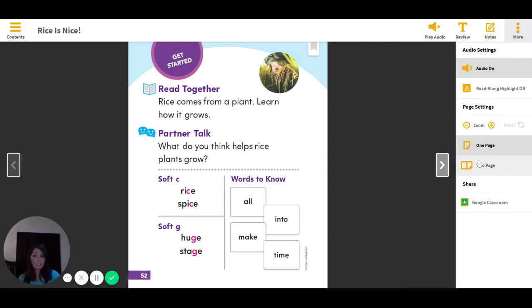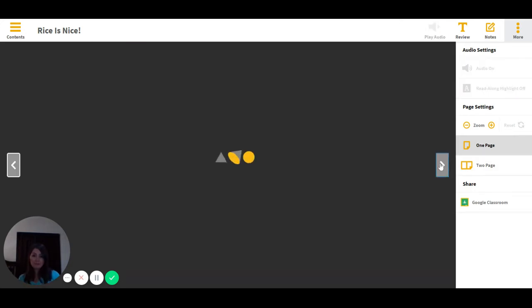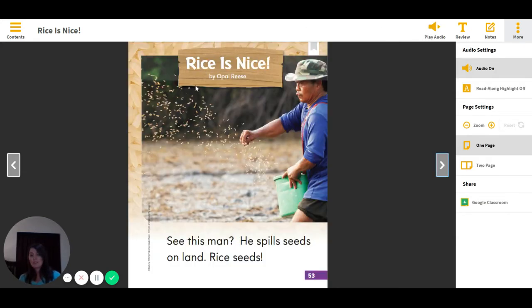Now remember, good readers are going to point to the words. We're going to get our mouth ready. We're going to look at the pictures. The title of our story is Rice is Nice. The author and the photographer are Opal Reese. Okay? And I can already look at the picture and kind of get an idea of what this page is going to say.